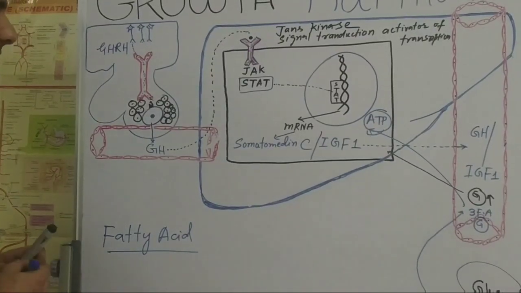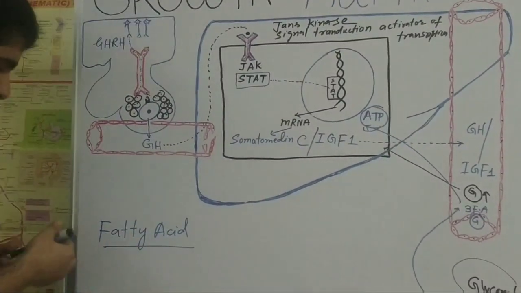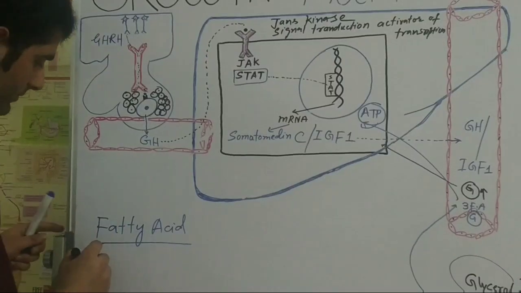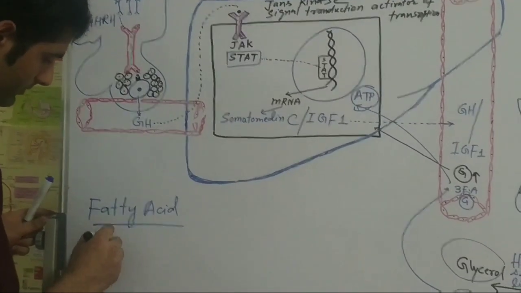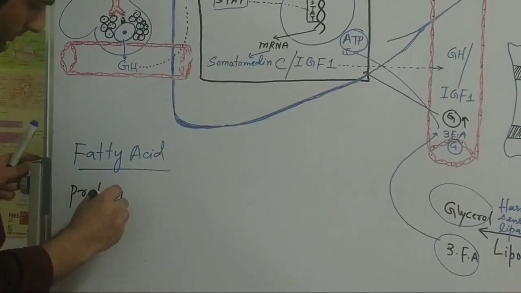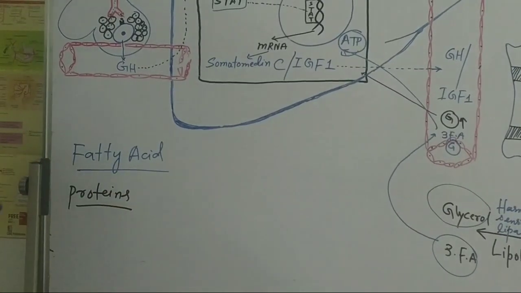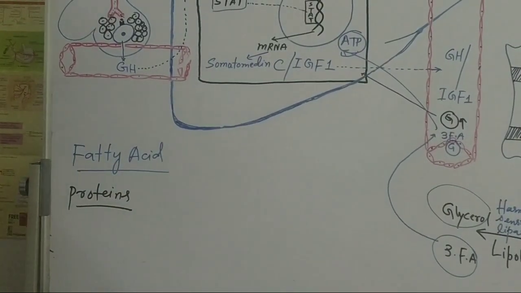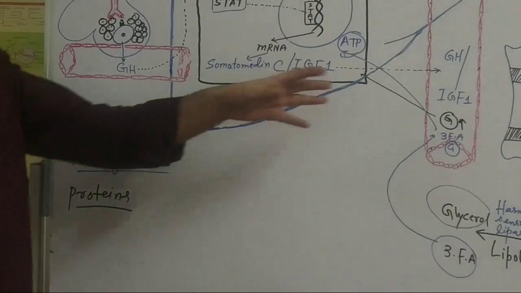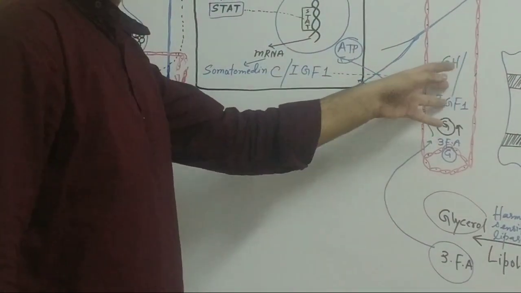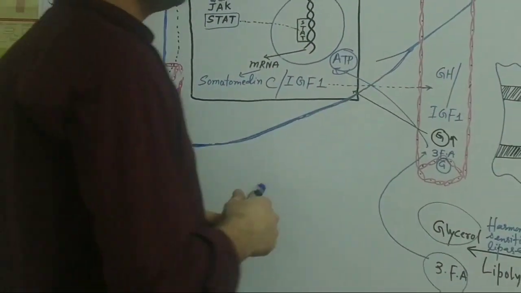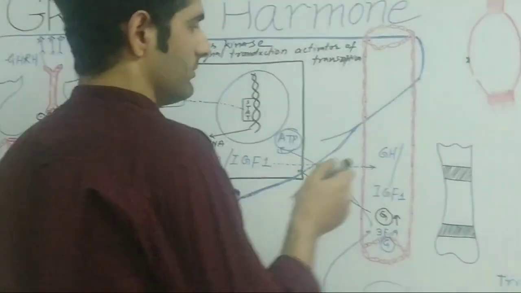Now we will see the effect on the protein metabolism. Proteins. Now, the growth hormone, when it enters into the blood circulation, eventually goes to our muscles.